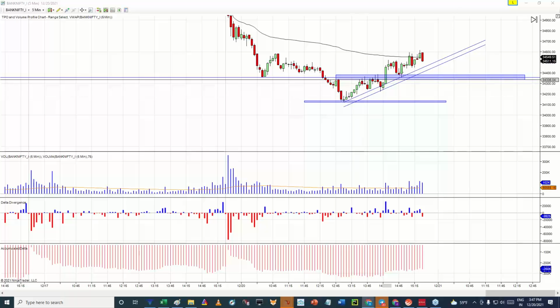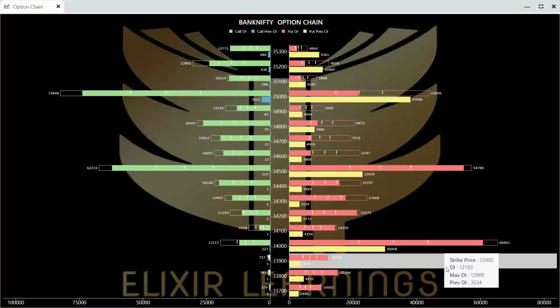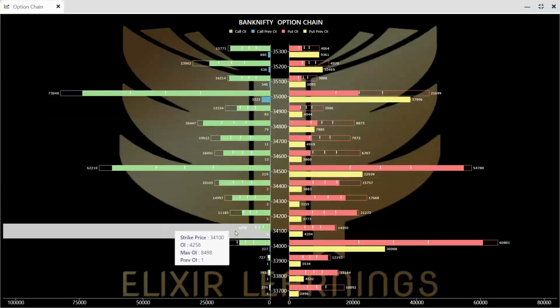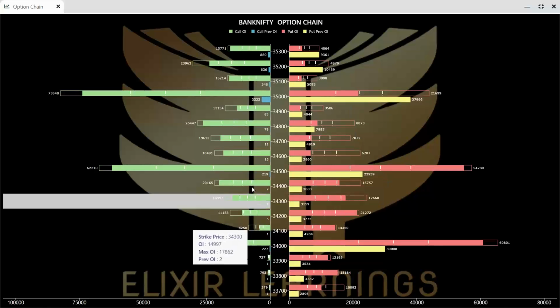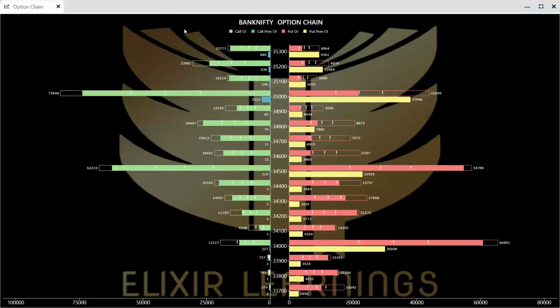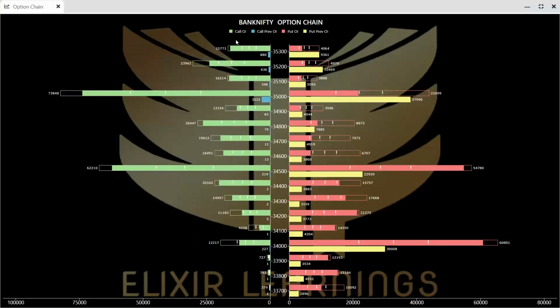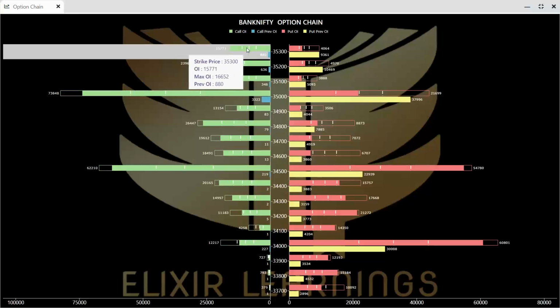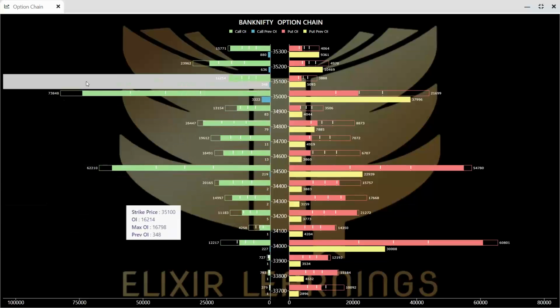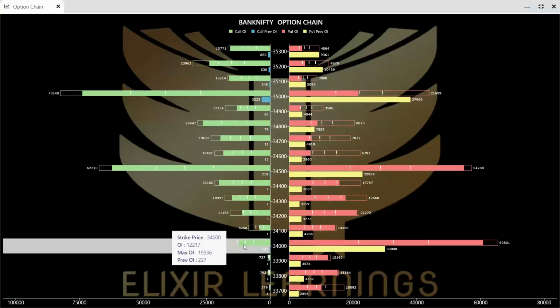But for further confirmation, let's also have a look at the option chain of Bank Nifty. This is the option chain of Bank Nifty, and what we see here is that today, as and when the market kept on falling, there was a tremendous rise in the open interest in all the strike prices which were at 35,000 and below. All the strike prices have witnessed a good set of writing, except for 34,000, wherein writing increased, but by day end the writing has got unwound by more than 33%.